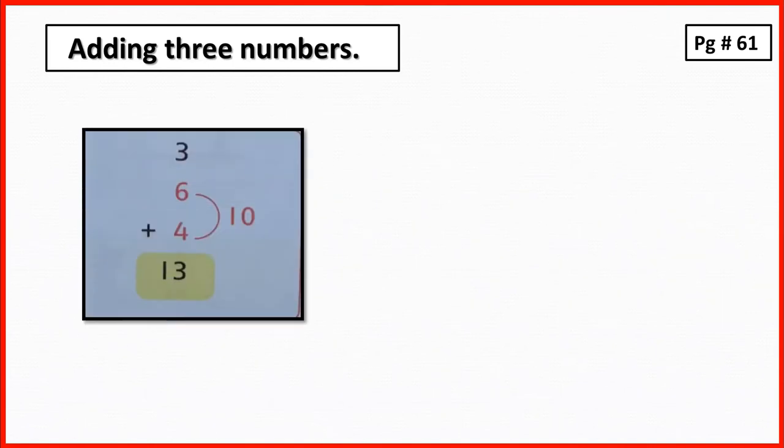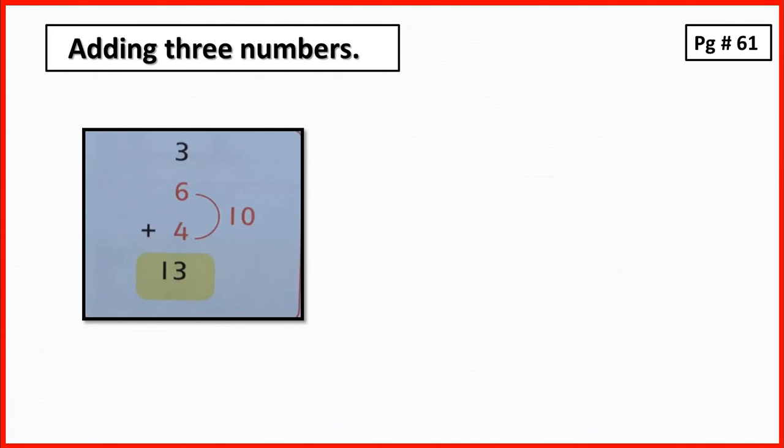When we add 3 or more numbers, we look for groups of 10. For example, here is a question in which we add 3 numbers. As I said before, when we add 3 or more numbers, we look for groups of 10. So let's make 10. We add 4 into 6 to make 10. Now add 3 into 10. When 3 adds into 10, the number comes 13.